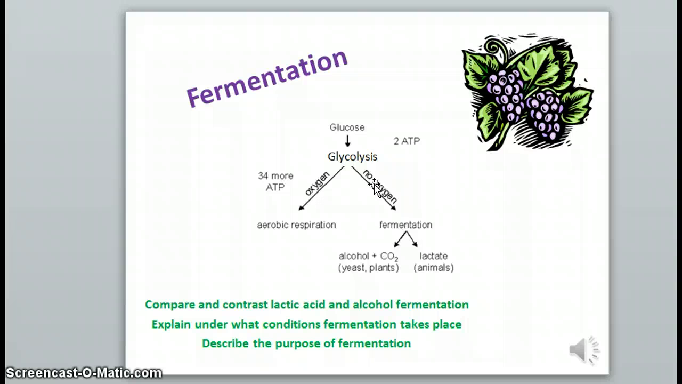By the end of this lecture, you should be able to compare and contrast lactic acid and alcohol fermentation, describe the purpose of fermentation, and explain under what conditions fermentation takes place.